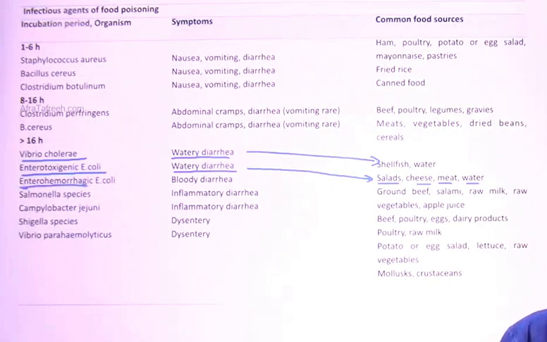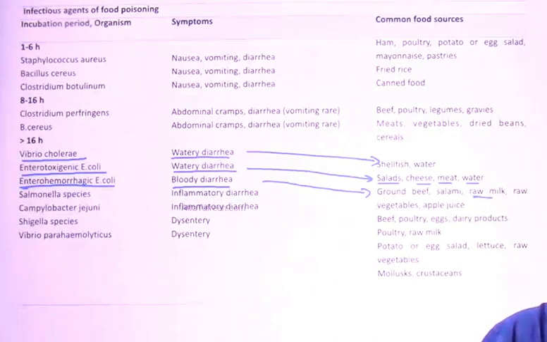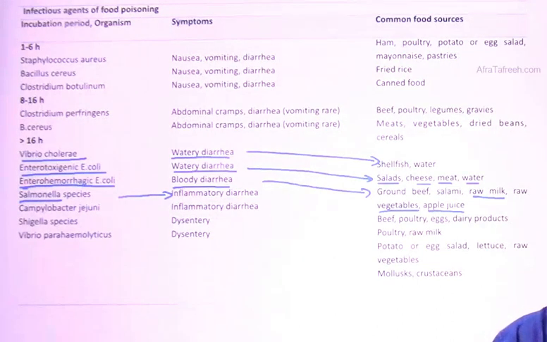Then you have enterohemorrhagic E. coli, which causes bloody diarrhea as the name suggests, and associates with meat products like ground beef, then raw milk, raw vegetables, and apple juice. How can you remember that apple juice is involved? Red, both are red. Then you have Salmonella. This associates with the inflammatory form of diarrhea. Fecal leukocytes will be seen, and it associates with beef, poultry products, eggs, and dairy products.